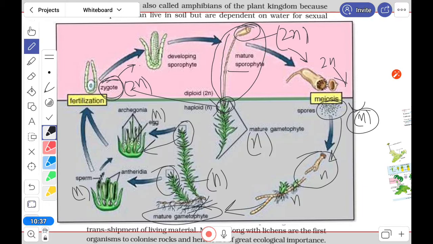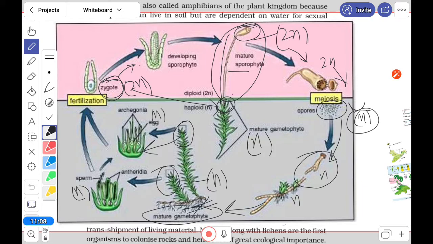So if you see its life cycle, it's quite peculiar. In the same plant body, the haploid structure and the diploid structure both are there. The haploid part is called the gametophyte, and the diploid part is called the sporophyte. The haploid part produces a sperm and ovum at first, then the zygote, which germinates in the haploid plant only.